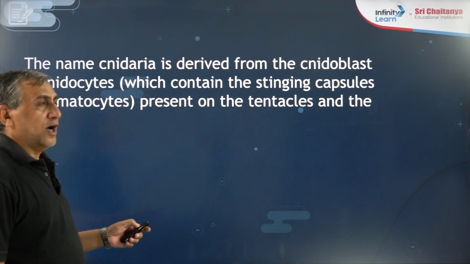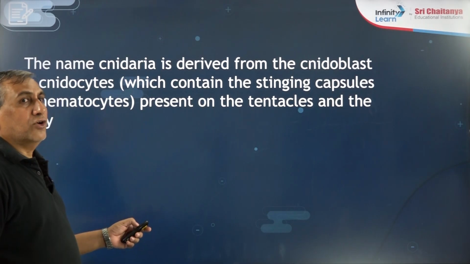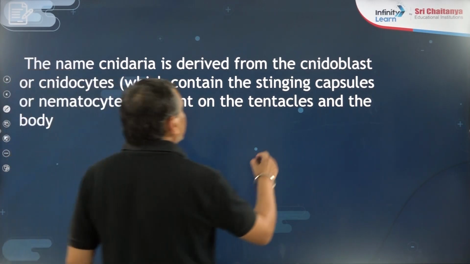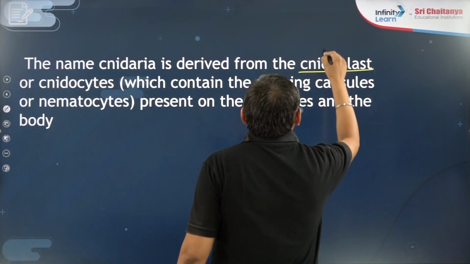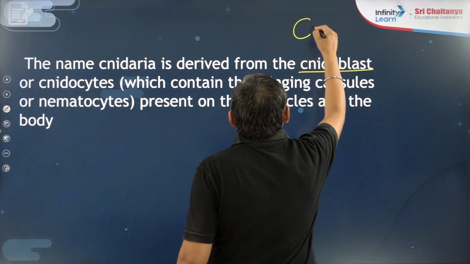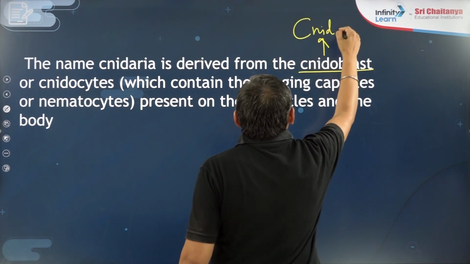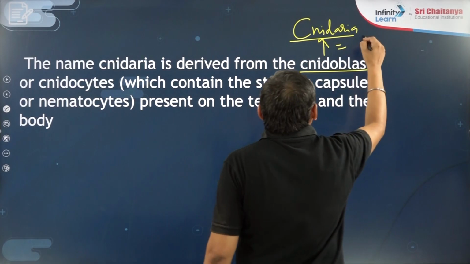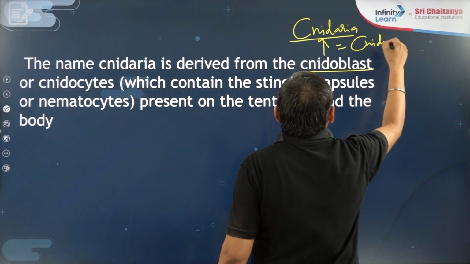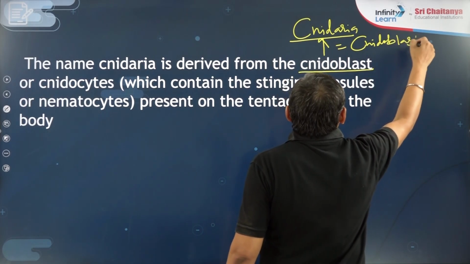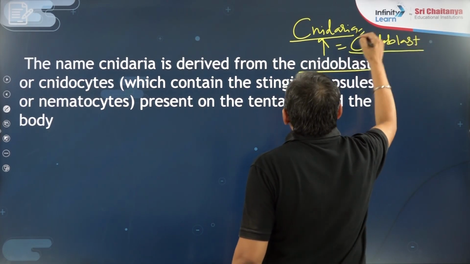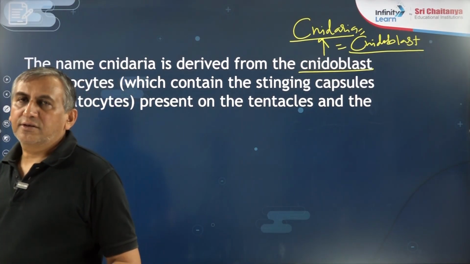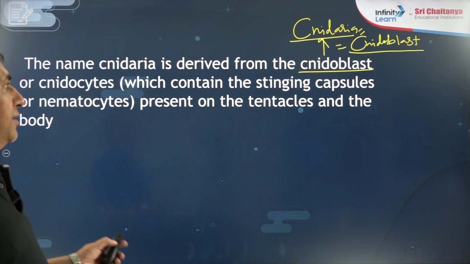Okay. Now, why is it known as the Cnidaria? Because they are having a specific cell known as the cnidoblast. So on the basis of cnidoblast, the name is given as the Cnidaria. Animals those who are having the cnidoblast are included in phylum Cnidaria.